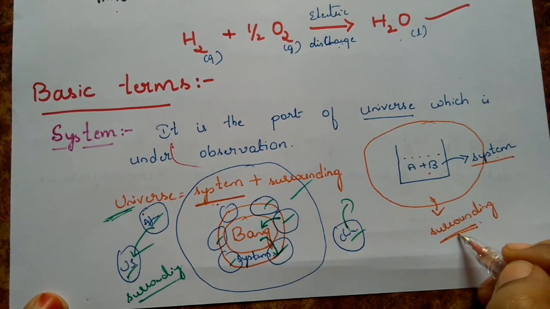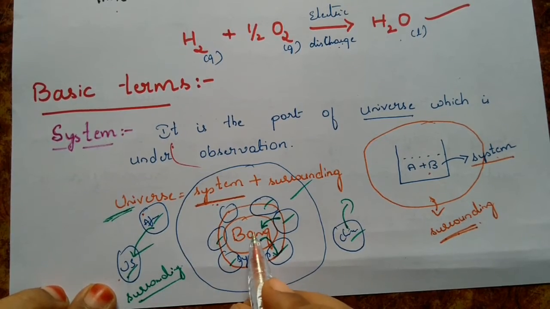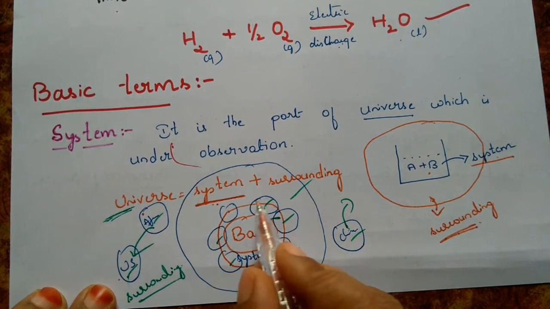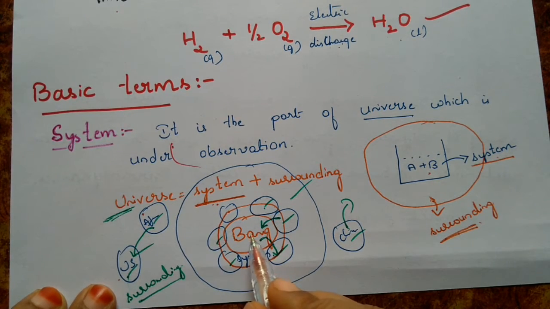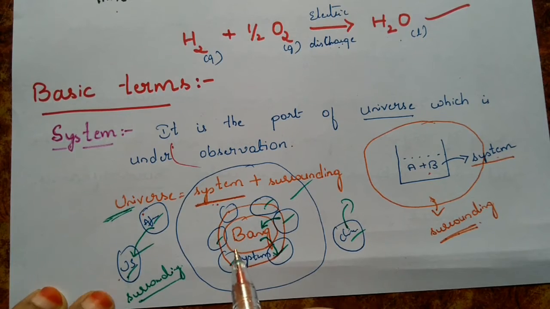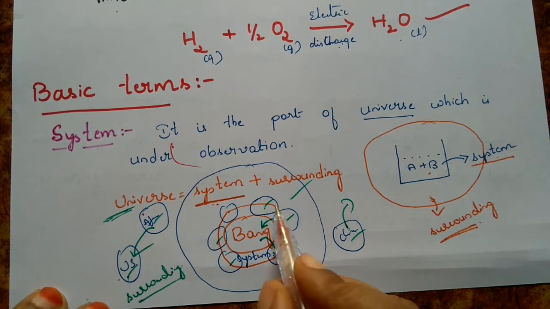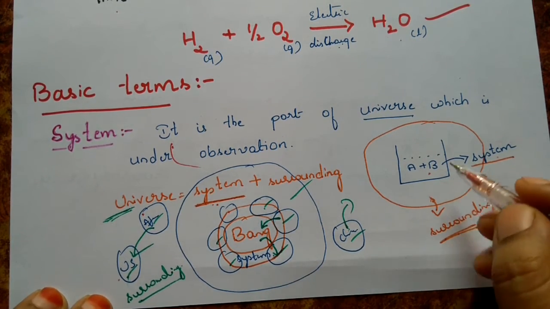But the surrounding which is very far from the system doesn't affect the system. The very nearer surrounding is going to affect the system. So that's why when we are studying, we'll study only the immediate surrounding which is present very close to the system.